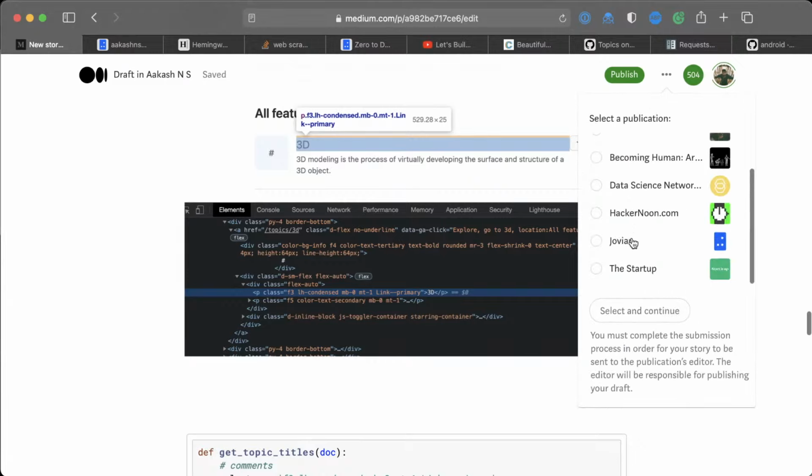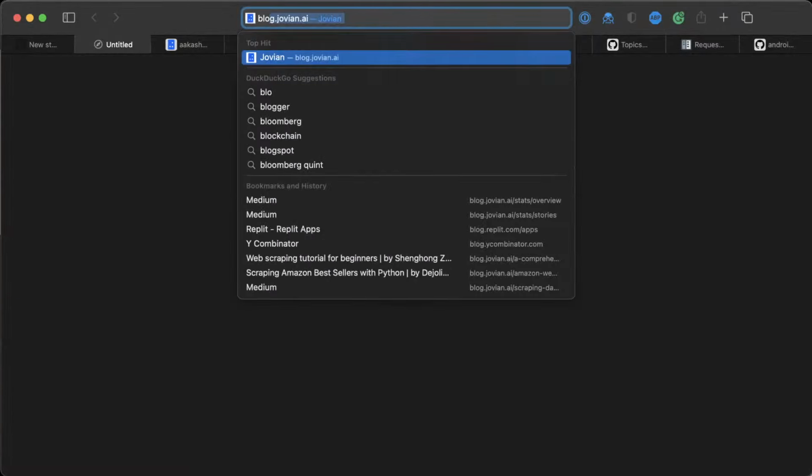And there are a bunch of publications that I am a part of. All of these, like Artificial Intelligence Becoming Human, Data Science Network, HackerNoon, Jovian, The Startup. You can pick any publication of your choice. We would love to host your blogs on our publication, which also happens to be the official Jovian blog.